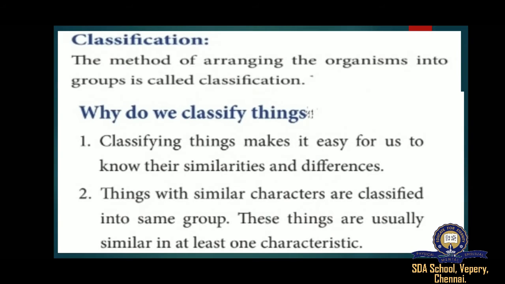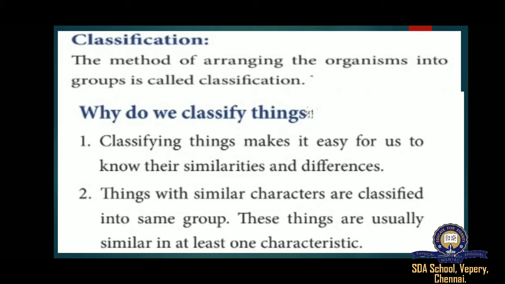Now move on. Why do we classify things? Classifying things makes it easy for us to know their similarities and differences. Things with similar characters are classified into the same group; these things are usually similar in at least one character.